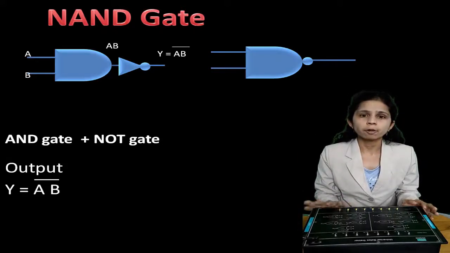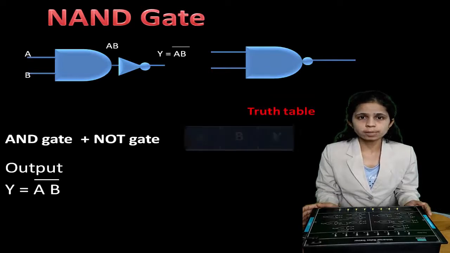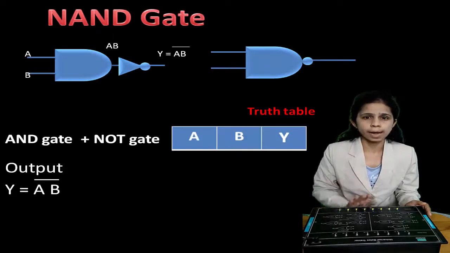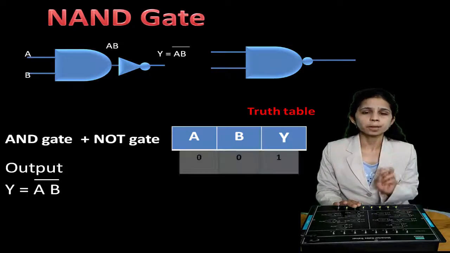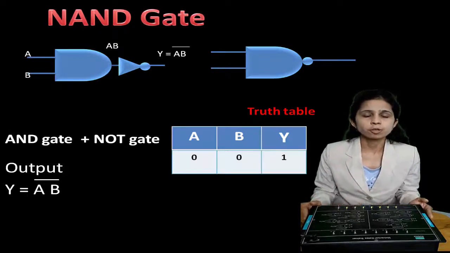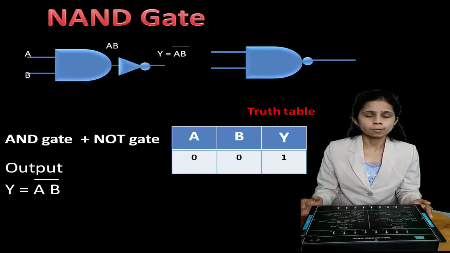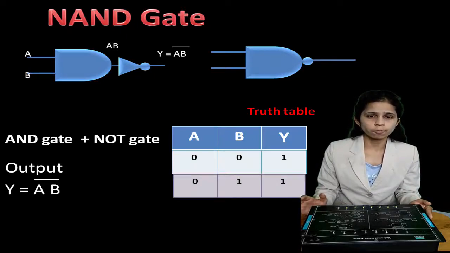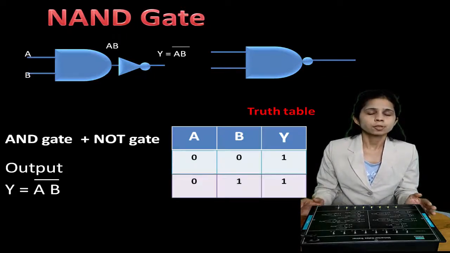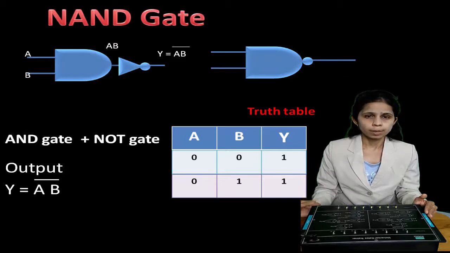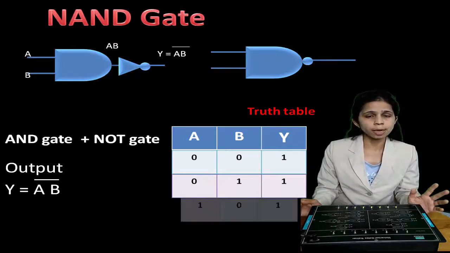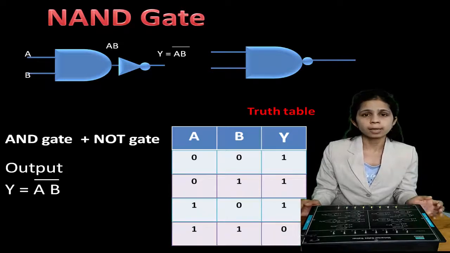The truth table for NAND gate is shown in figure. So as you can see, it is reverse of the AND gate. The output will be high except when both the inputs are high. Means for 0, 0 you will get output. For 0, 1 you will get output. If A is 0, B is 0, you will get the output. If A is 0, B is 1, you will get the output. If A is 1, B is 0, you will get the output. If both A and B are 1, 1, you will not get any output.